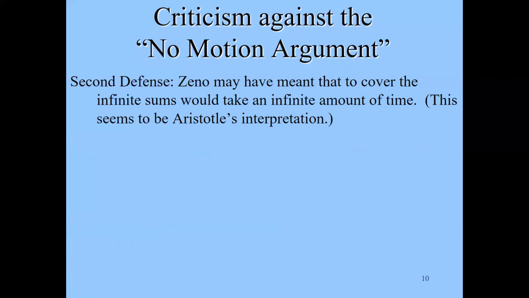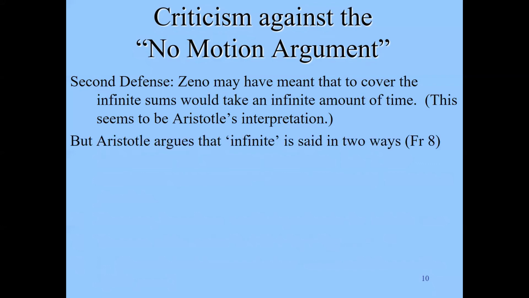And what Zeno may have meant is not that the distance itself was infinite, right? We can defend Zeno in this way. And this seems to be the way Aristotle interpreted Zeno. But there are infinite sums of distances. So the distance itself may not be infinite, but there are infinitely many of them that you would have to traverse. So that itself is a problem. That would take an infinite amount of time to do so. So this would be a more natural interpretation maybe of Zeno's argument, and the previous criticism still would have to deal with this issue.